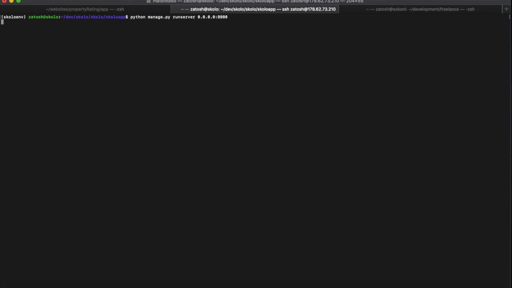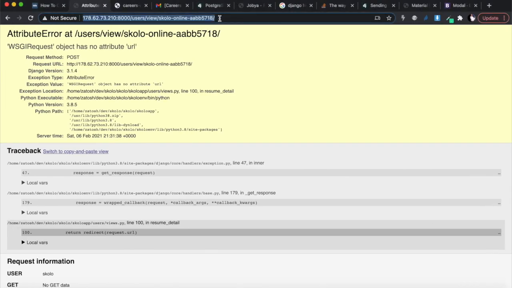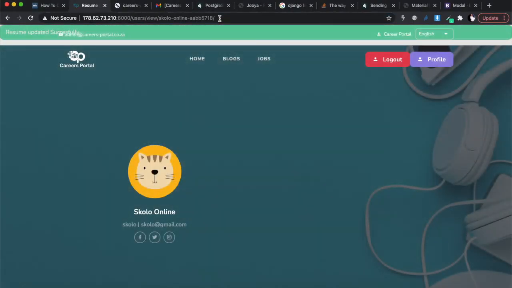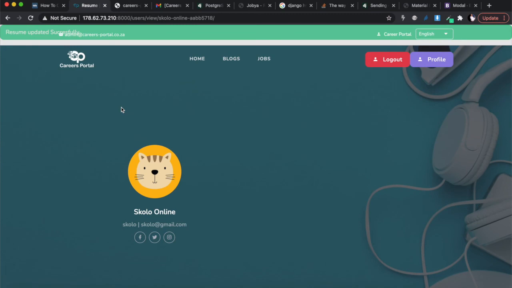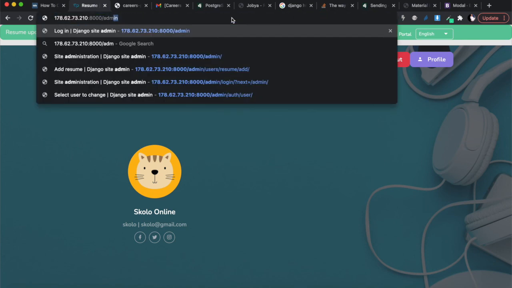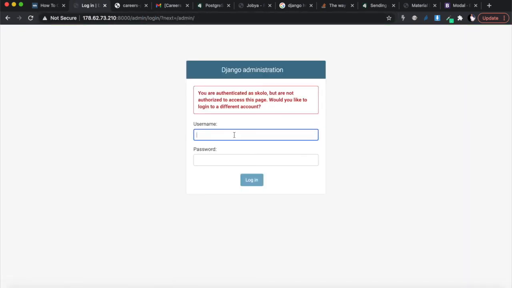On 8000. Then I'm just going to check something here. I'm going to restart this. So we have "resume updated successfully." That's fine. But what I want to check is if the data is actually in our database. So I'm going to go into the admin panel, and obviously I can't log in with this user, so I need to log in with a different user.